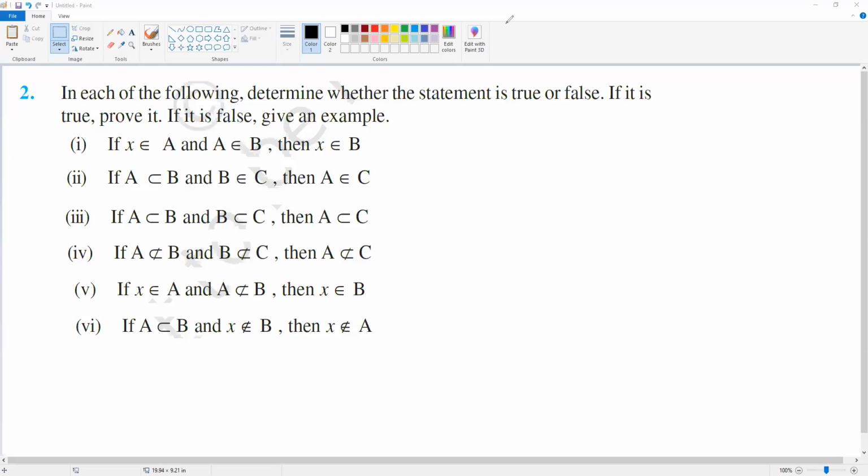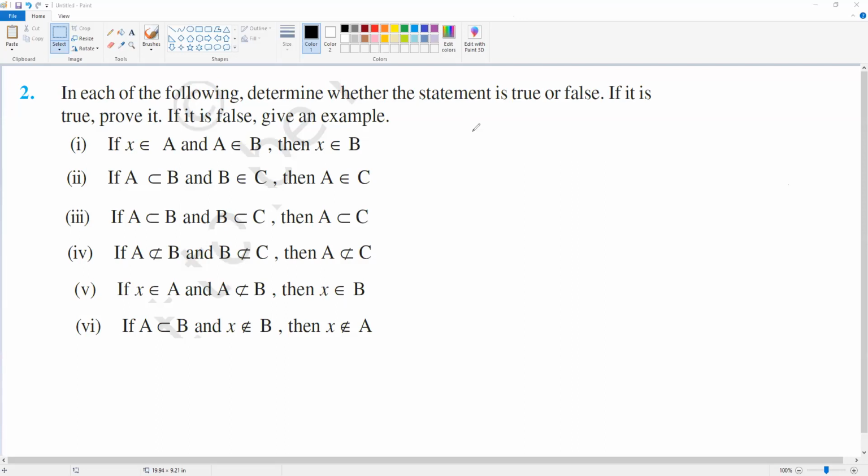I'm copy pasting the question. One second. It will come in. Okay. So in each of the following, determine whether the statement is true or false. If it is true है तो proof कर देना, false है तो example दे देना. क्योंकि for proving something is false, you need to show only one example, one counter example. If for one particular situation it is not true, then we cannot say it is true in general. So for proving false, just give one example. But if you want to prove it is true, you have to prove it generally.